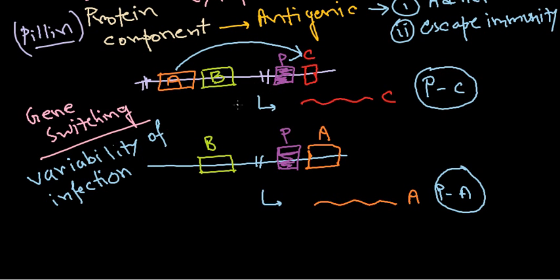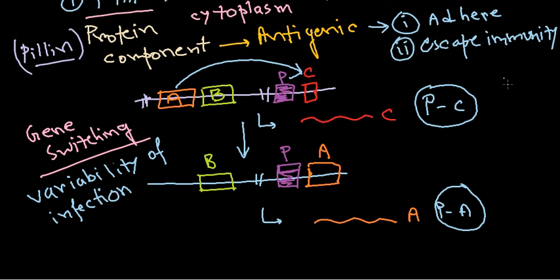Now in this example, I've only shown you one protein, like C or A, but usually there are multiple proteins, because the pili is made up of multiple proteins, so there is always a combinatory effect of multiple proteins to produce this pili. As the pili is a surface molecule, it is required for adherence and also for escaping immunity. How they escape immunity we already talked about. Adherence is achieved by the interaction between the pili and the host cell surface receptor molecule.